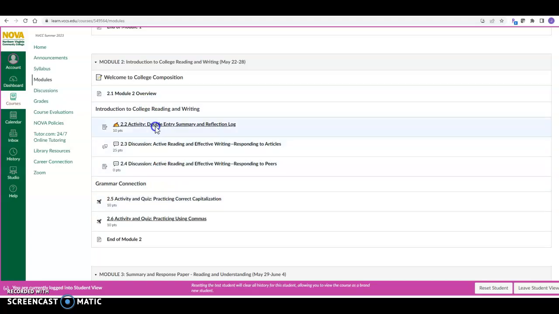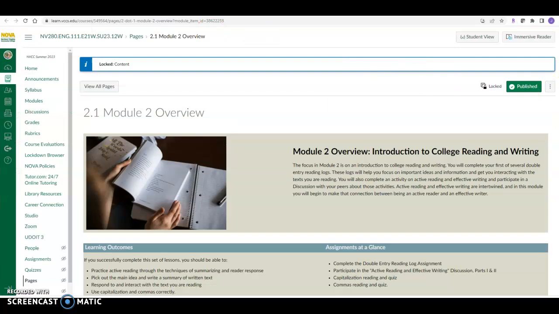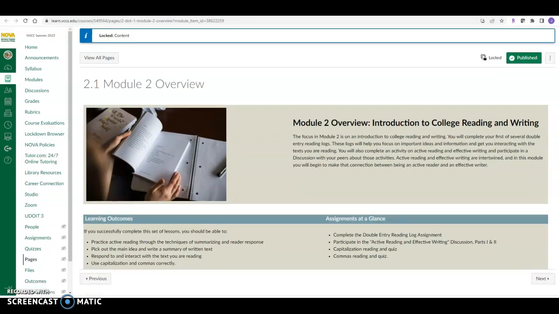Okay, so as far as the rest of the week, the Module 1 overview is this Introduction to College Reading and Writing.